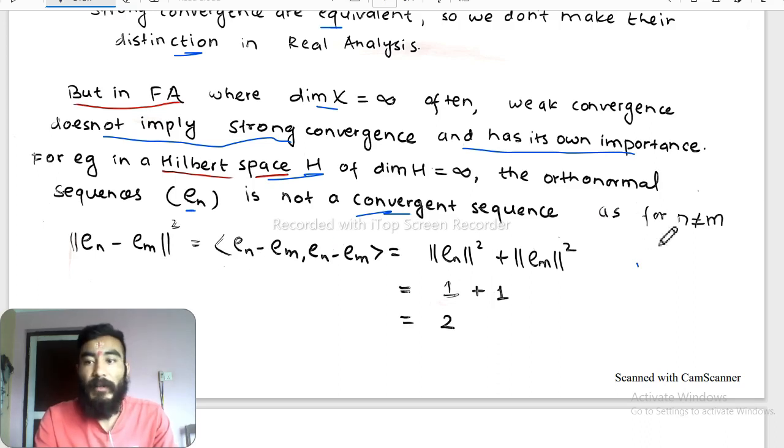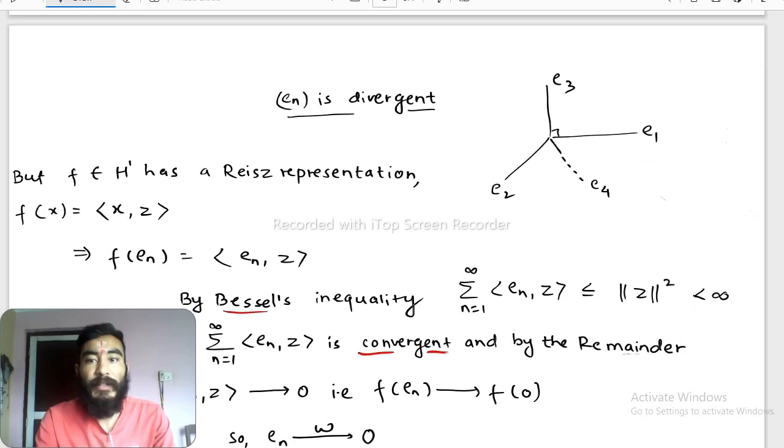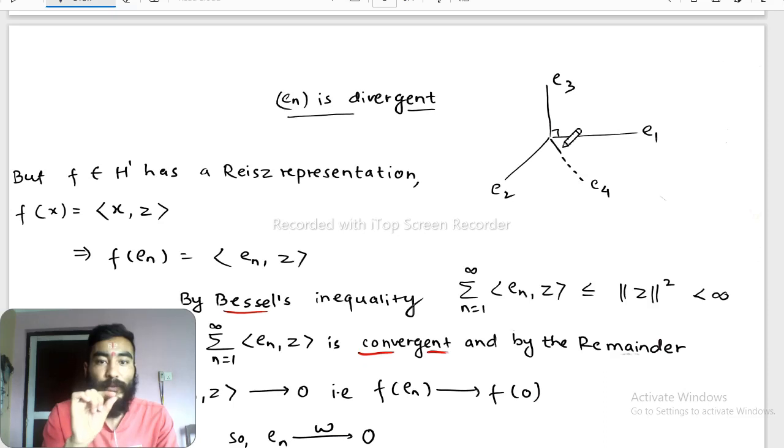because for n not equal to m, the norm of en minus em whole squared equals 2, and by the Cauchy criterion this is not a convergent sequence. This can be illustrated in a diagram as well. Here the orthonormal sequence, the elements e1, e2, e3, e4, these elements are orthogonal to each other. So these vectors e1, e2, e3 do not converge to any particular vector, it is a divergent sequence.